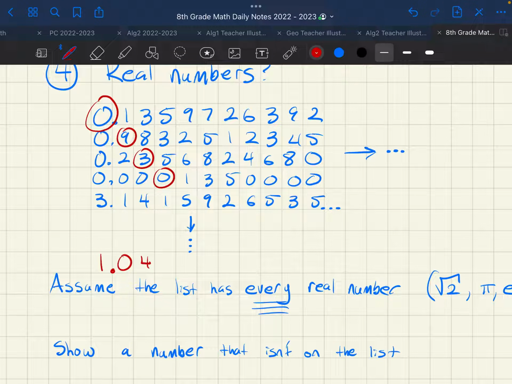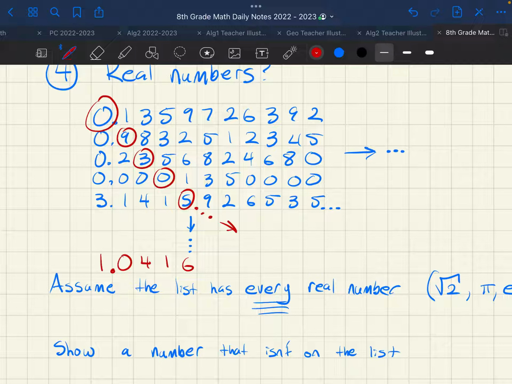And then I'm going to choose that number diagonally, and that number is 0. I'm going to add 1 to it. So 1. I'm going to choose that number. It's a 5. I'm going to add 1 to it. It's a 6. And I'm going to do that infinitely many times. I'm going to do this down and down forever to the bottom right.